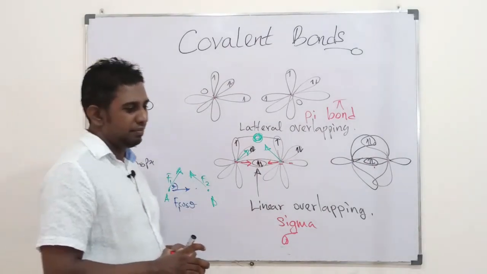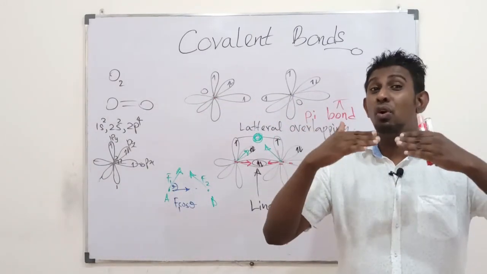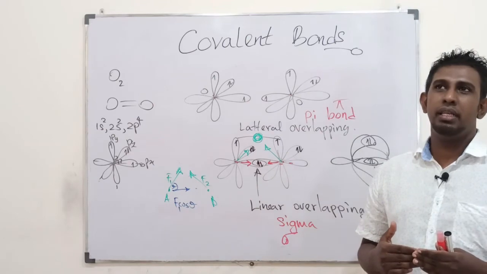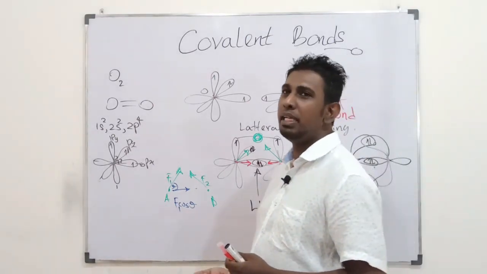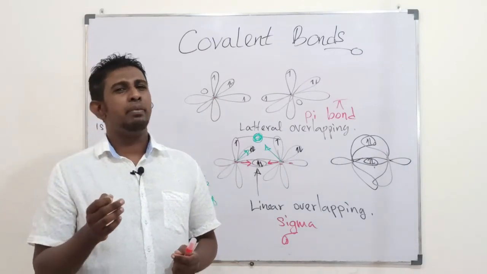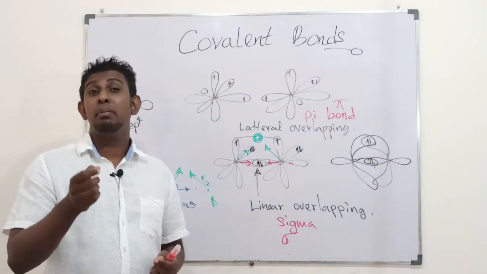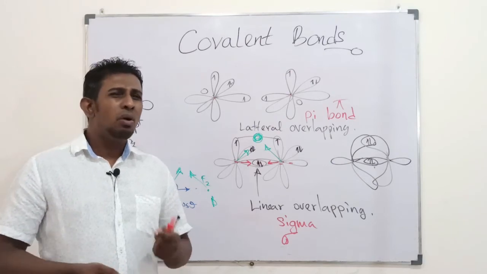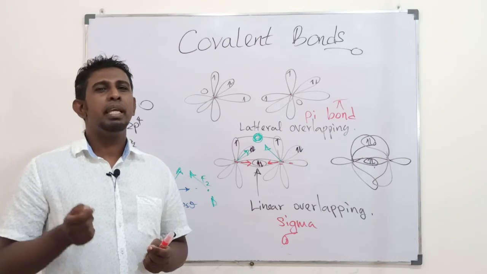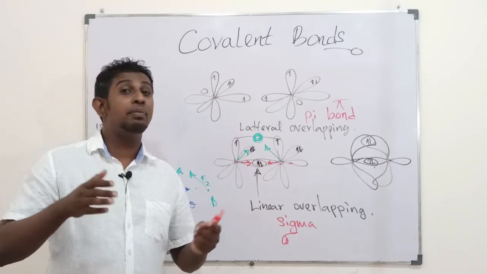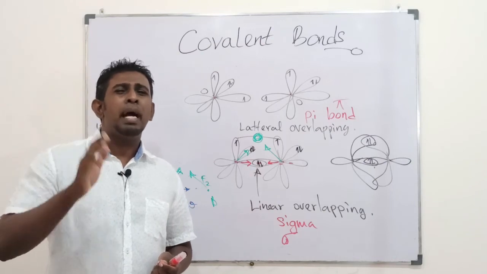So that's why. Then, when we have two overlappings being done between two atoms, or when more than one overlapping is being done, one would for sure be a linear overlapping, the strong one. It is the sigma bond formed. All the other overlappings would be lateral overlappings, which would be quite weaker than that sigma bond. The bond formed is called a pi bond.